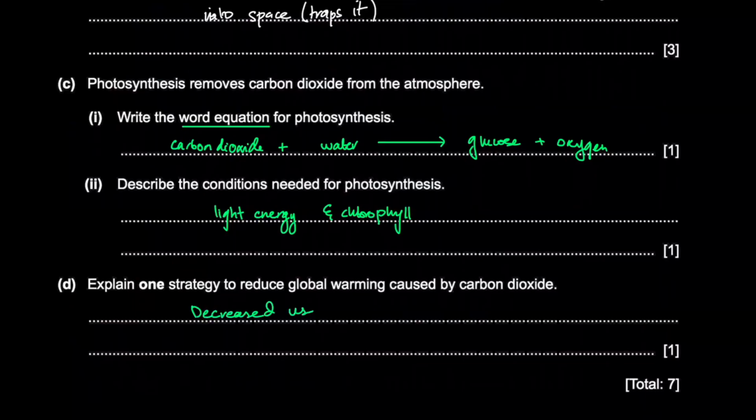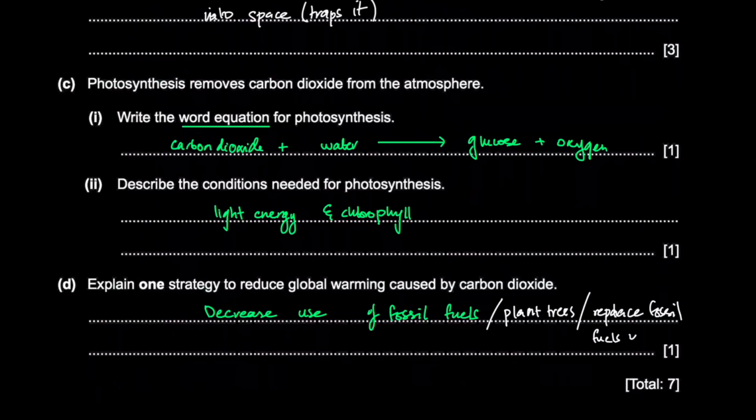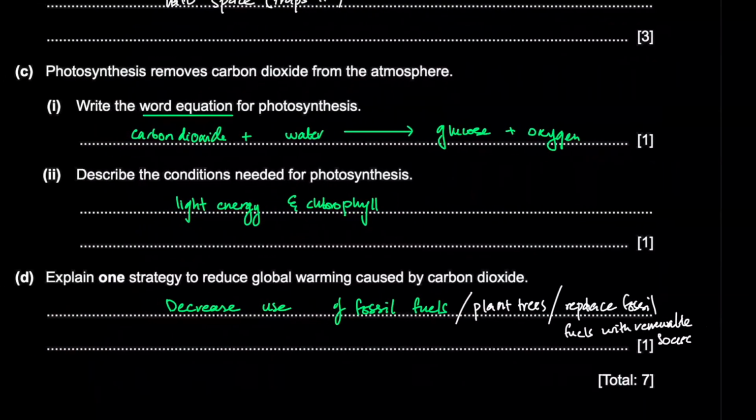Decreased use of fossil fuels, or you can replace the use of fossil fuels with renewable energy instead. Or you can plant more trees.